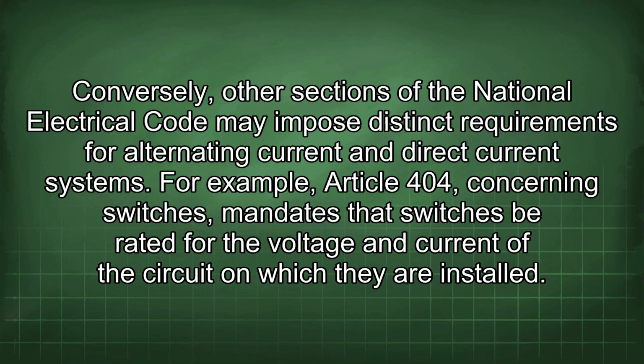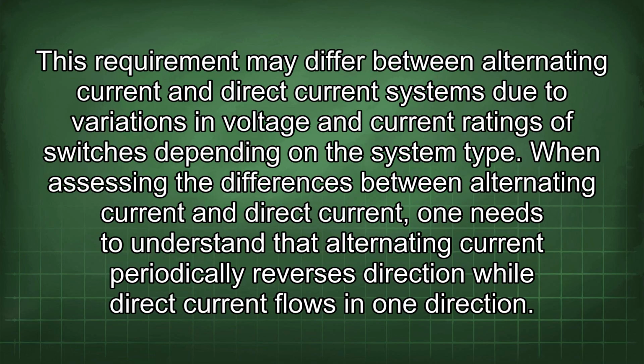For example, Article 404, concerning switches, mandates that switches be rated for the voltage and current of the circuit on which they are installed. This requirement may differ between alternating current and direct current systems due to variations in voltage and current ratings of switches depending on the system type.